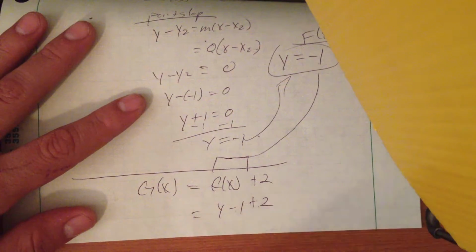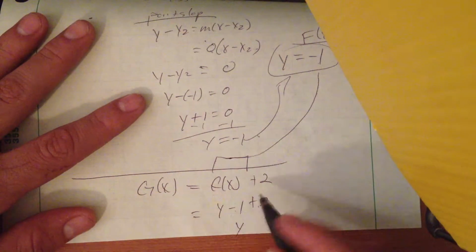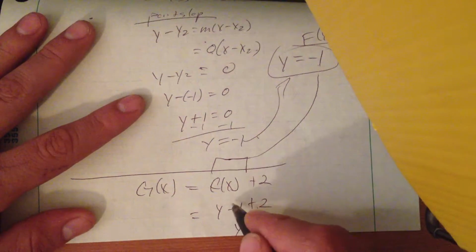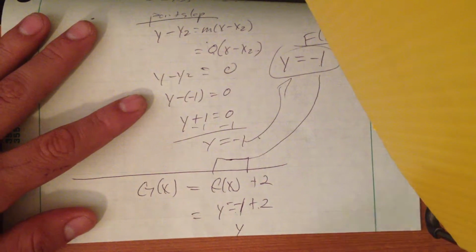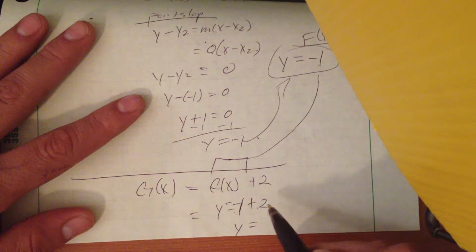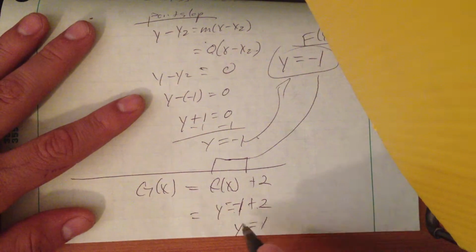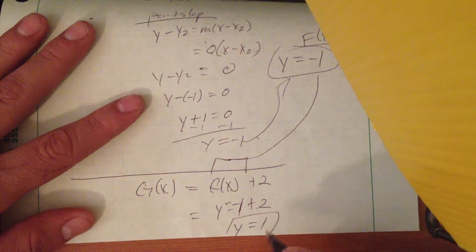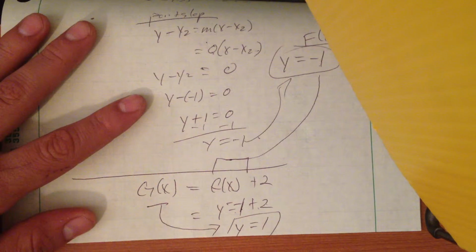So you combine like terms: y equals, I'm sorry, y equals -1 plus 2. You have -$1 in the bank plus $2, so you have +1. So this is your g of x.